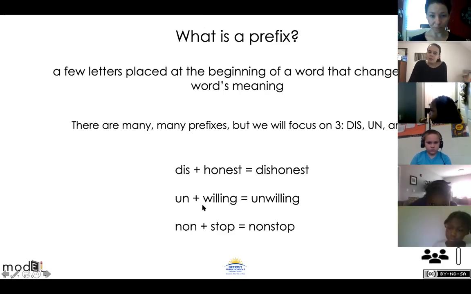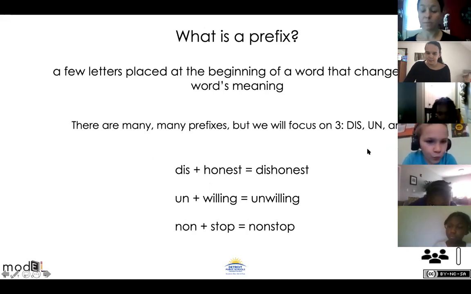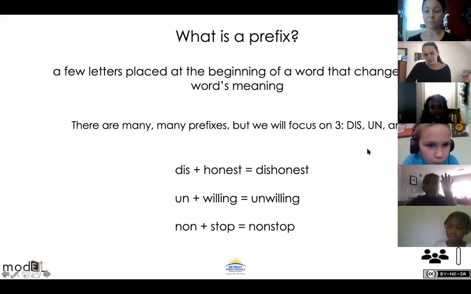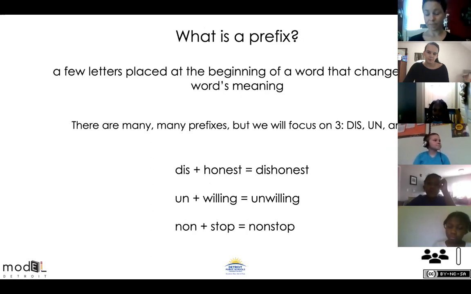Okay. Here we have dis plus honest. Which one of those is the base word? Dis or honest? Raise your hand. Dis. Nope. This is not the base word.